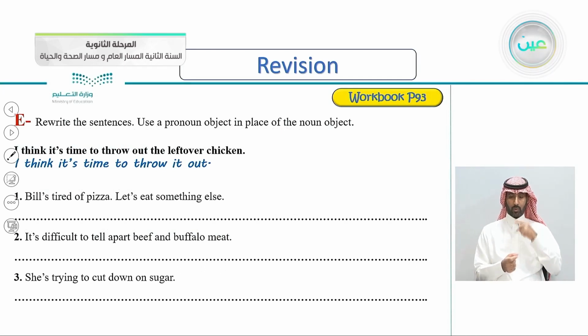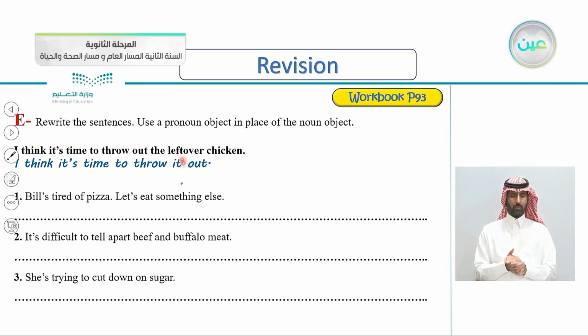Continuing on, going to page 93, exercise E. Rewrite the sentences. Use a pronoun object in place of the noun object. So put the pronoun instead of the noun object. This is an easy one. I think it's time to throw out the leftover chicken. I think it's time to throw it out.